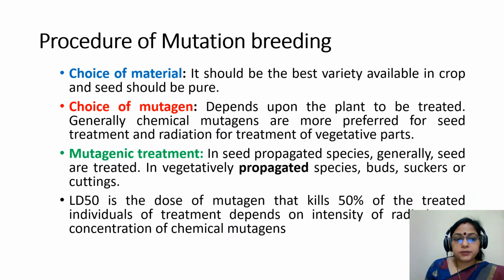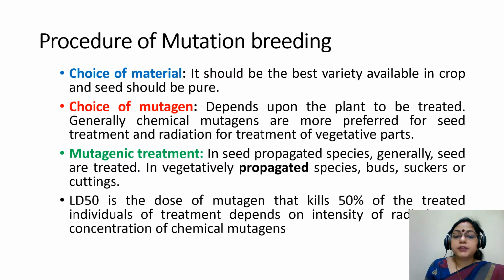Procedure of mutation breeding. Number one is choice of material. It should be the best variety available in the crop and the seed should be pure. Number two is choice of mutagen. It depends on the plant to be treated. Generally, chemical mutagens are preferred for seed and radiations for vegetative parts.